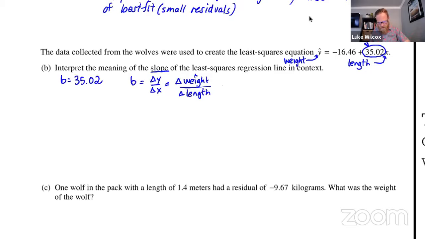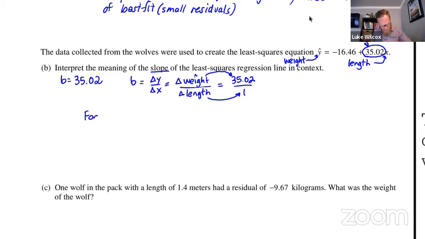And we know that this value is 35.02, but I'm going to write it as 35.02 over 1, which is going to help us with our interpretation of the slope, because we know that for a change in length of 1, we predict the weight to increase by 35.02. So we just have to put that in words now. So here we go.